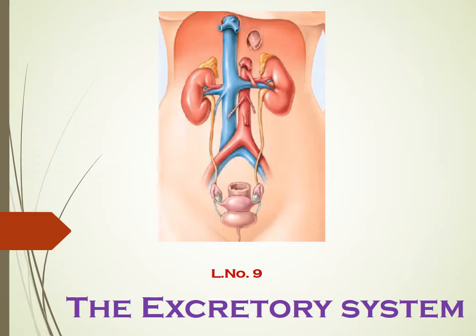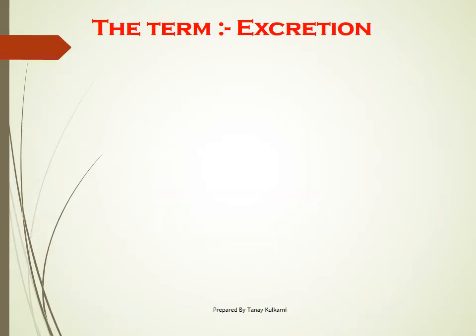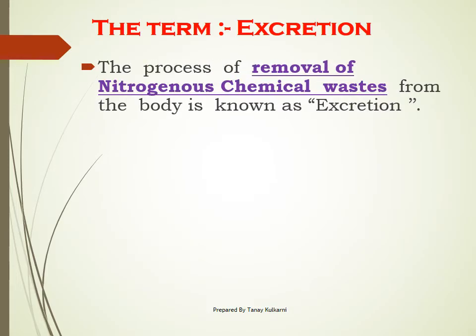Before moving ahead, can somebody recollect what is excretion? Yes, since the human body produces a large amount of products in different formats through metabolic activities, all these substances or waste products need to be thrown out from the body. And we call that process excretion. What is the meaning of the term excretion? It is the process of removal of nitrogenous chemical waste.